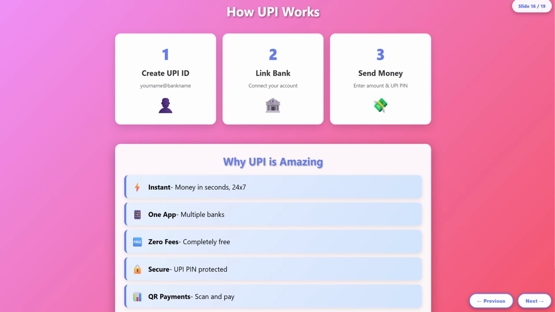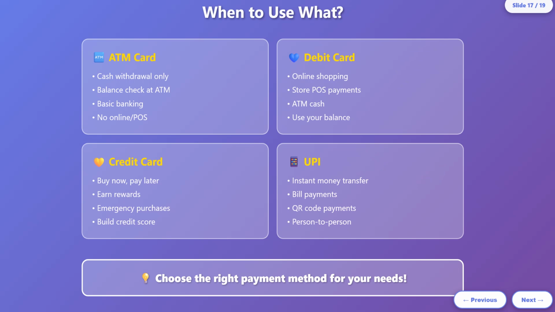This is how UPI works. You can create a UPI ID. In PhonePe, for example, it is like your mobile number at the rate YBL. If it is some bank, then it might be like this. Link your bank account and you can send your money. You can create a UPI ID, link the bank and send money. This is instant money transfer, 24 by 7. In one app, you can have multiple banks. This is the main advantage of UPI. For example, in PhonePe or Google Pay, you can link multiple bank accounts, right? Zero fees as of now, secured by a UPI PIN. It allows QR payments like scan and pay.